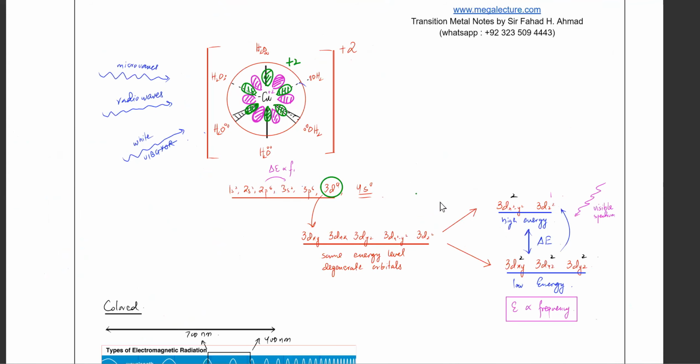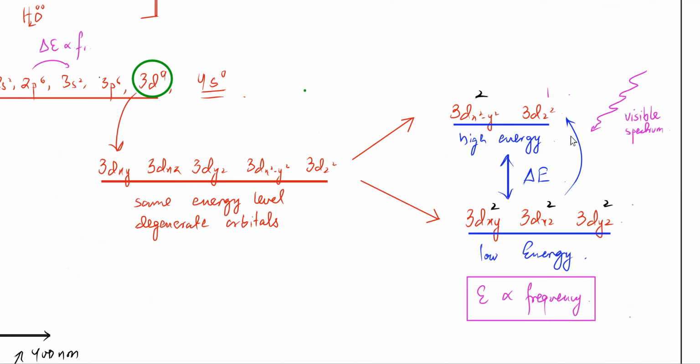तो ये जो axis वाले थे ना, they were dx square minus y square and dz square. The ones that are not on the axis are dxy, dxz, dyz. So the d subshell splits into two energy levels. And if it splits into two energy levels, what happens is that there's a tiny energy gap that is created.